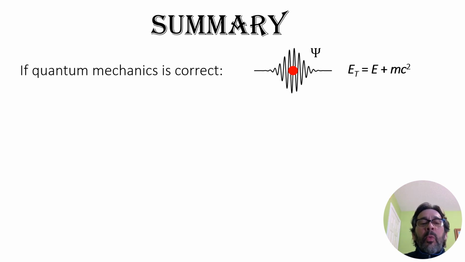Summary. If quantum mechanics is correct, then there is a wave associated to the particle. The energy of the particle in this wave is E plus mc2. This is the wave studied in non-relativistic quantum mechanics.